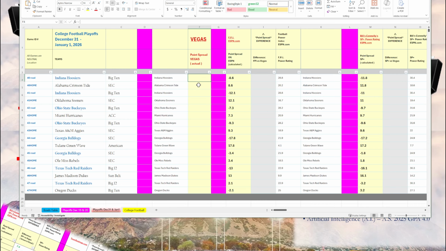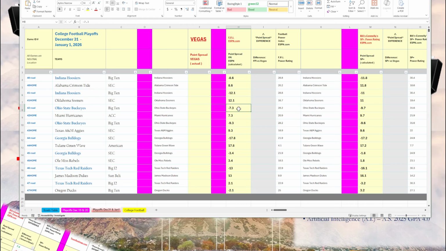But you can put this information here, and then using the spreadsheet, you can see the difference between the Vegas point spread and the calculated point spread. Now, I've already included the calculated point spreads. So if Indiana plays Alabama, Indiana will be favored by 8.6 points. If they play Oklahoma, they're going to be favored by 12 points.